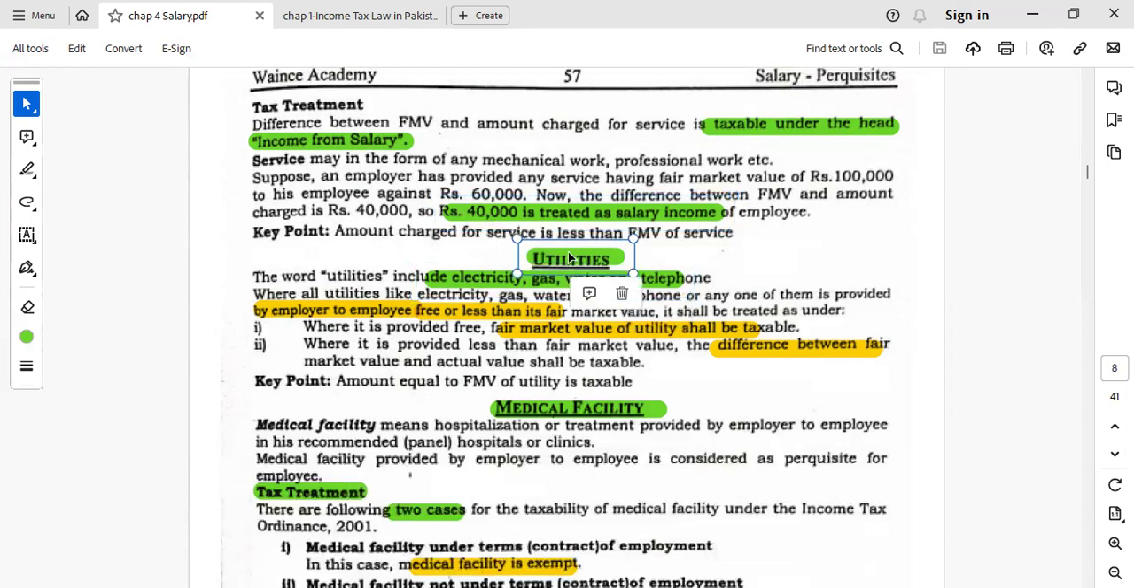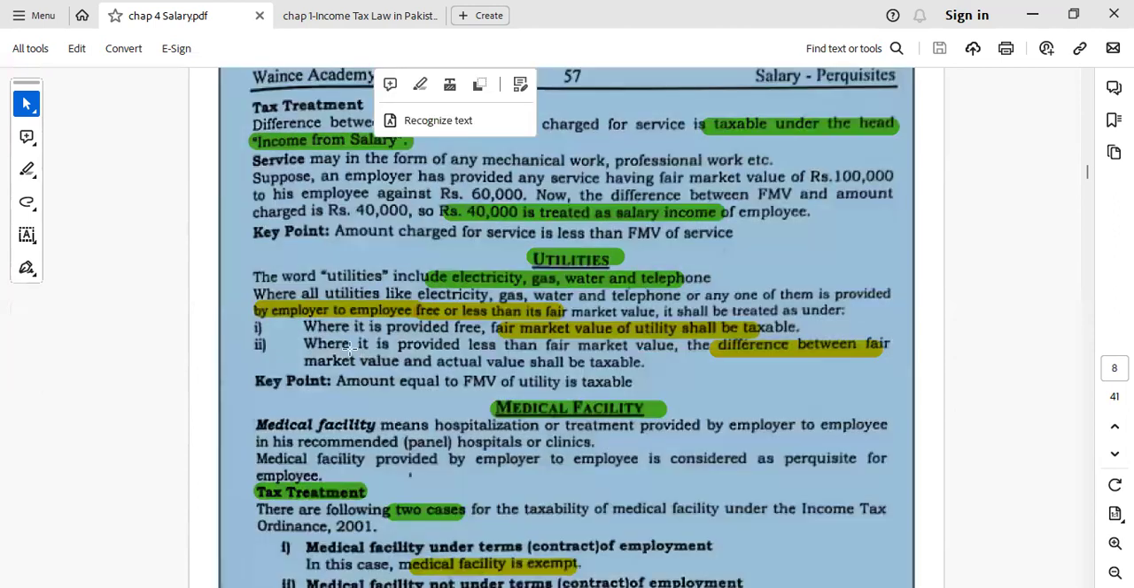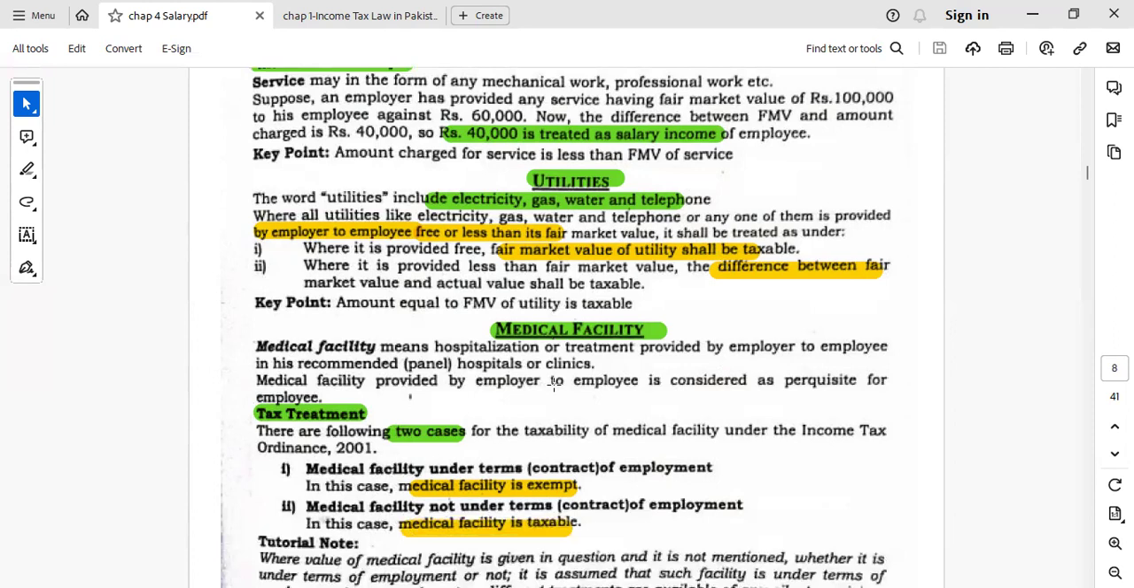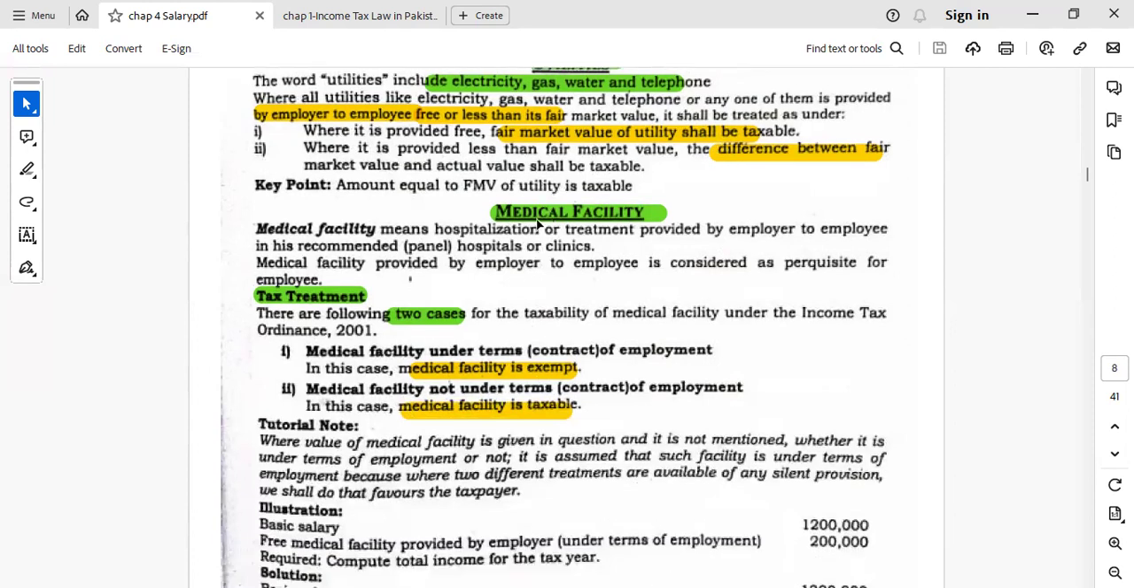And utilities. Any utilities paid by the employer are also added in the income from the salary. If any amount is given, then the fair market value will be treated as taxable income, and if they are given at a price less than the fair market value, then the difference will be taken for the calculation purpose.